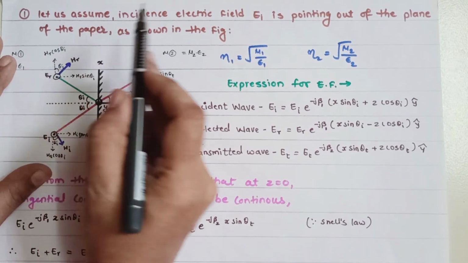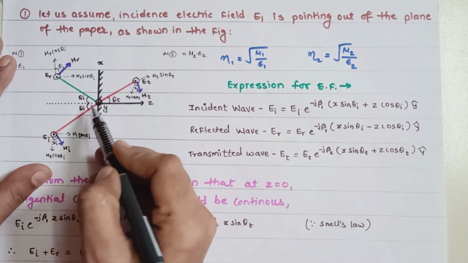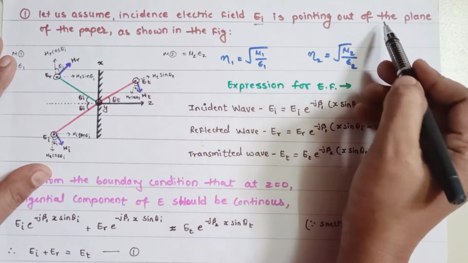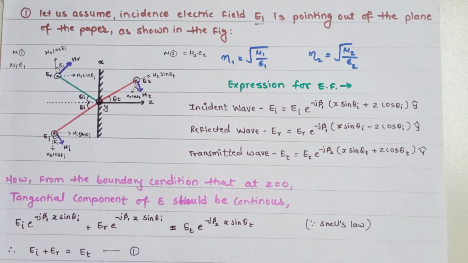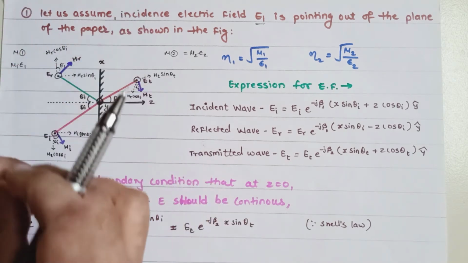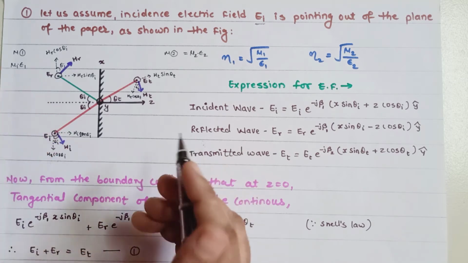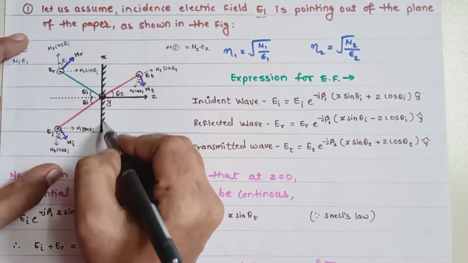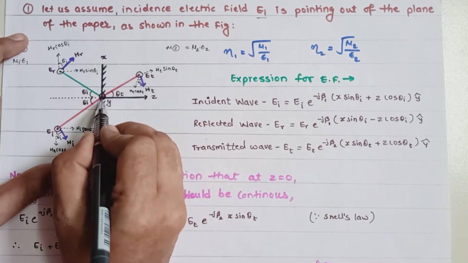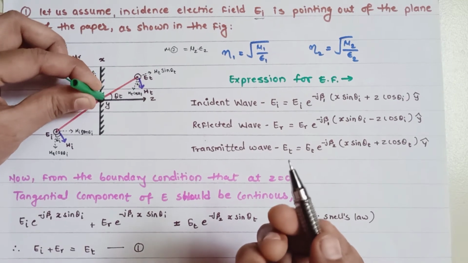Let us assume that the incidence electric field EI, okay, is pointing आउट ऑफ द प्लेन ऑफ द पेपर। डेफिनेटली तो ये आउट ऑफ द प्लेन मतलब कैसे है, वर्टिकल होगा। सो नाउ यू नीड टू फर्स्ट ऑफ ऑल आइडेंटिफाई ओवर हियर द एक्स वाई जेड प्लेन। सपोज नाउ दीज आर द प्लेन ऑफ द इंसिडेंट। I am just going to figure out over here the x plane, these are your z plane, then where is the y, so y will be here perpendicular in nature.